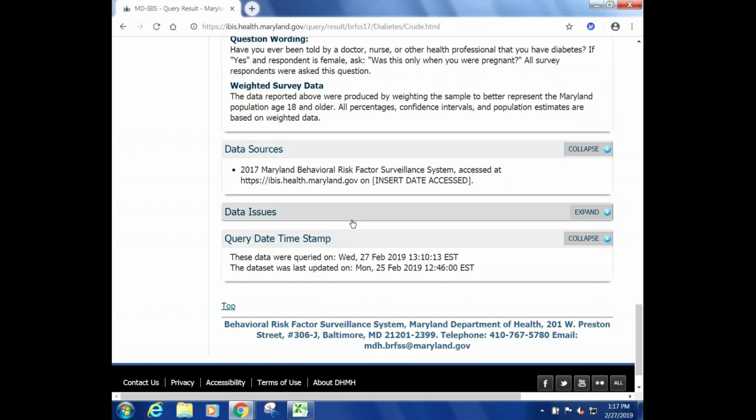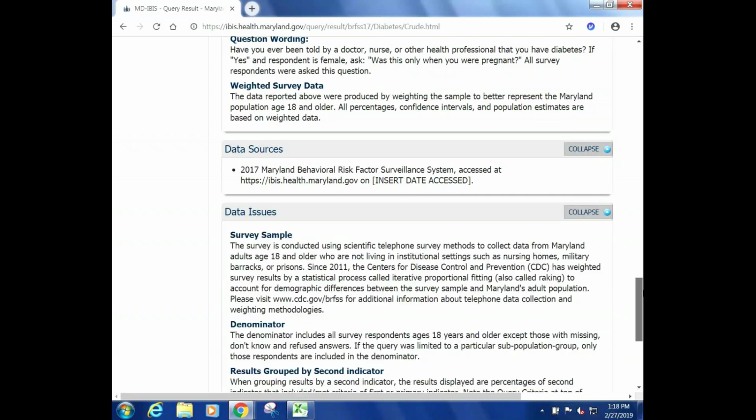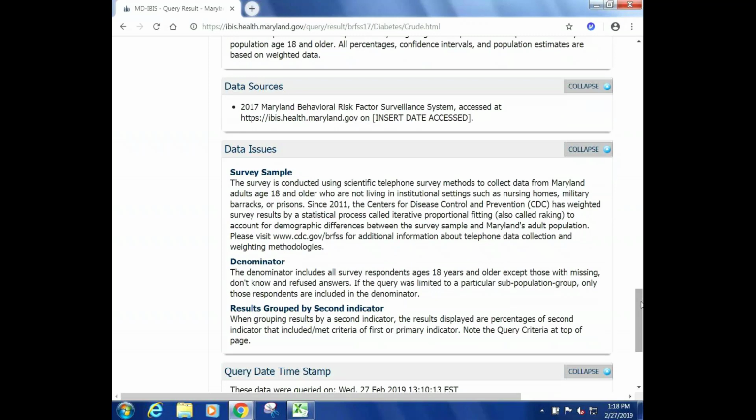There's an additional note about data sources. So that includes that citation we talked about earlier that showed up in the data use agreement. This includes the year, the Maryland Behavioral Risk Factor Surveillance System, how the data was accessed, and a reminder to include the date on which you accessed the data. And if you're not sure, you could check that query date timestamp at the bottom, which will give you the date.